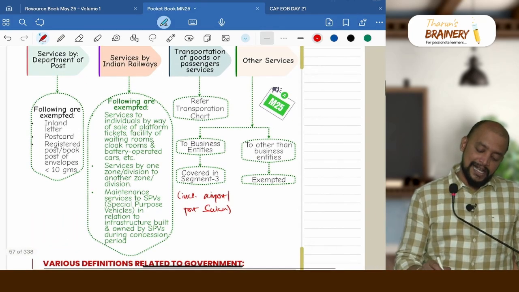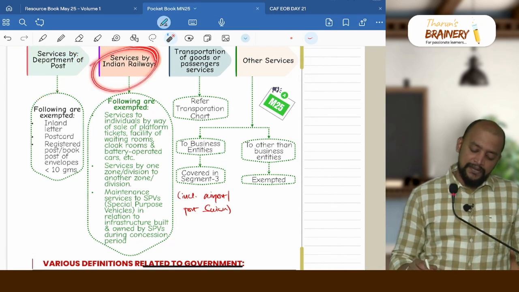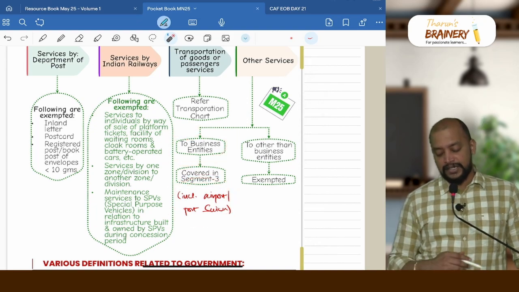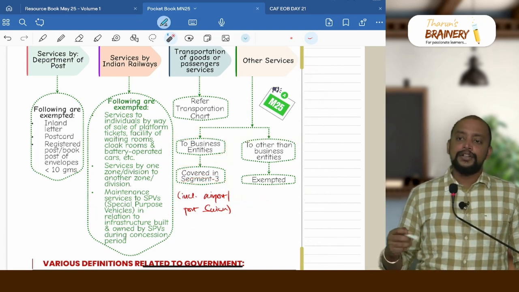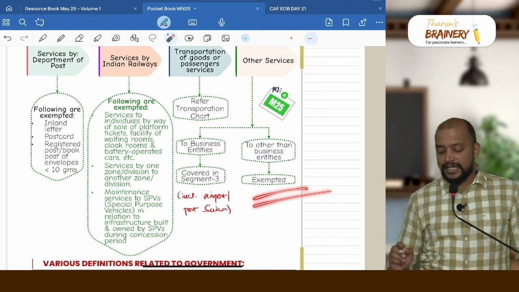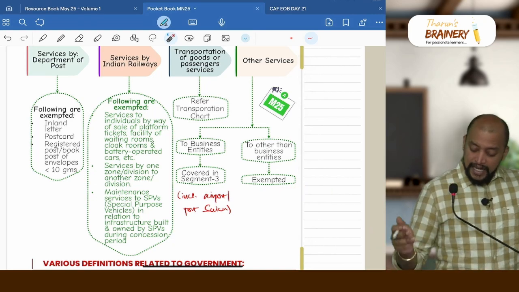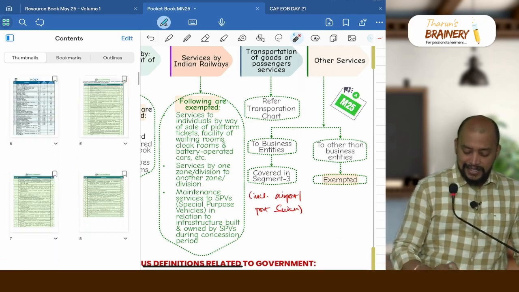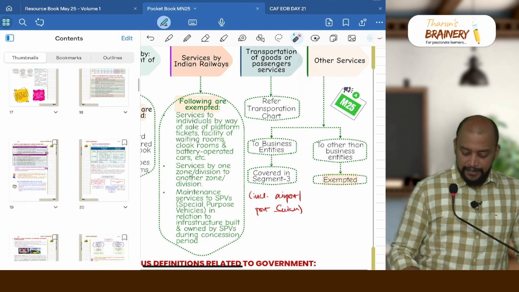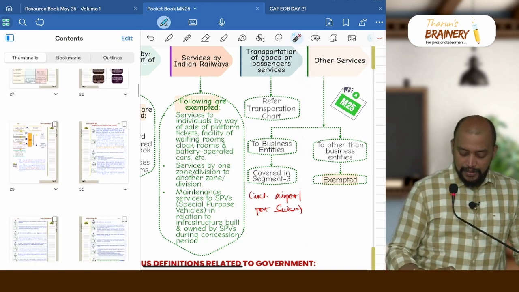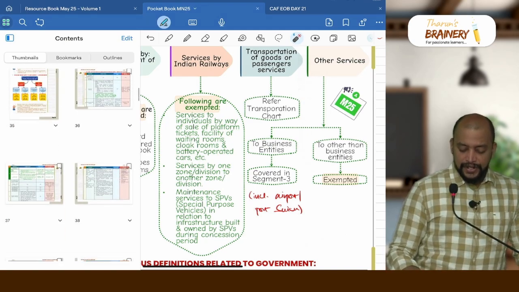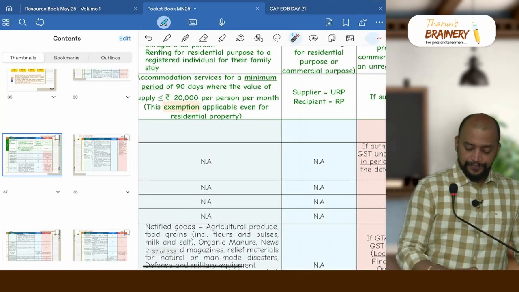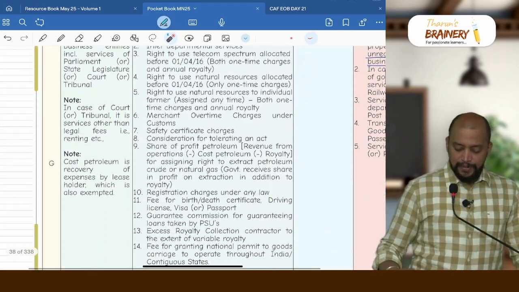So what is covered under the taxability? Department of Post, Indian Railways, transportation of goods or passengers, services to business entities including airport or port services. All other activities of government to individuals will be covered under the exemption and will not be taxable. But again, which services to business entities are covered under the exemption is there in segment 3. We have a list of services which are under RCM. There I have connected this. Refer to page number 26.